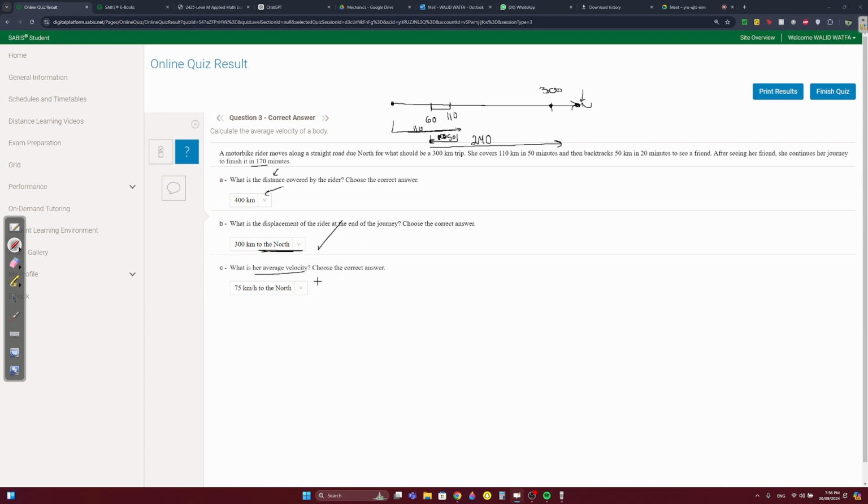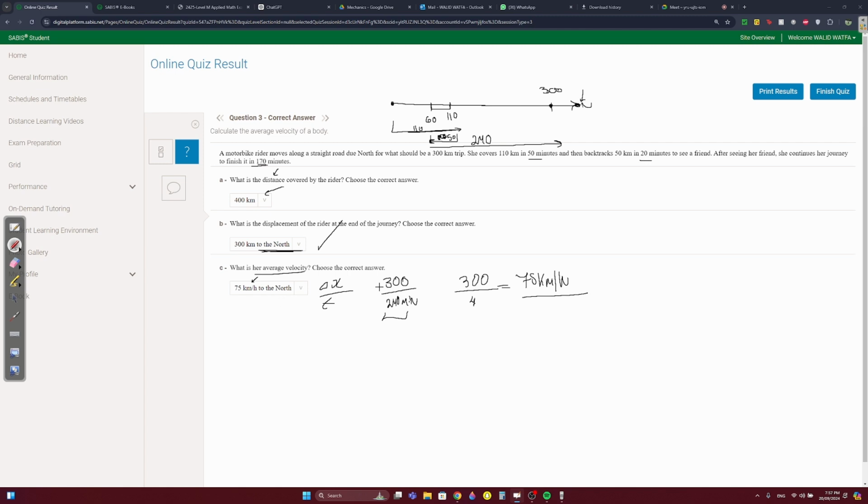What's her average velocity? Average velocity is delta x, displacement, over time. The delta x is 300 as we found in part B. With the time, add up the times 50, 20, 170. That's 240 minutes. They want the answer in km per hour, so we change 240 minutes into hours by dividing by 60. 240 divided by 60 is 4. So you get 75 kilometers per hour.